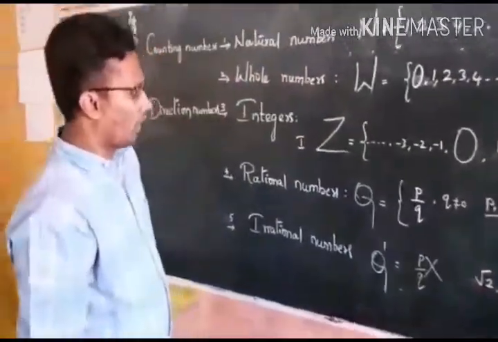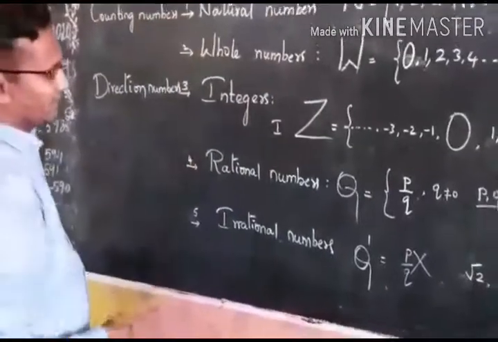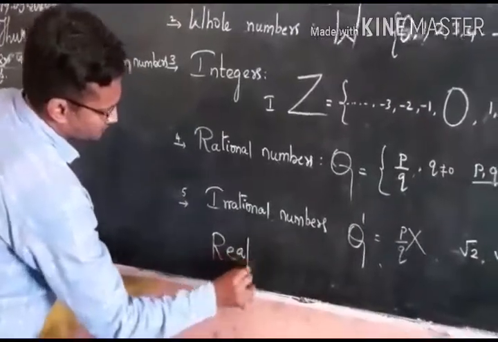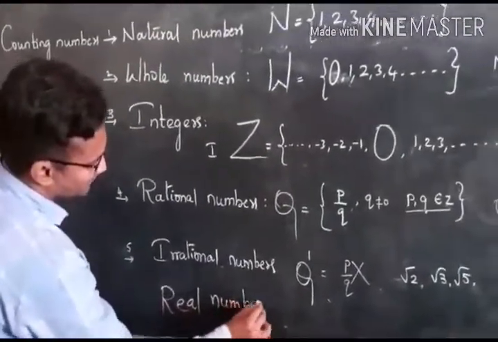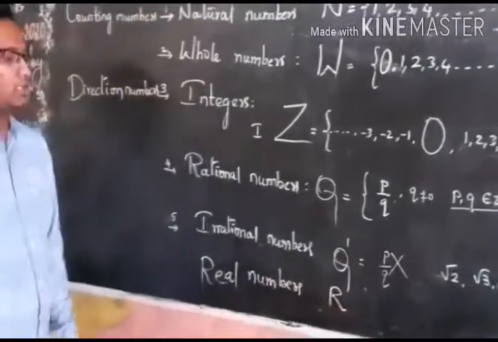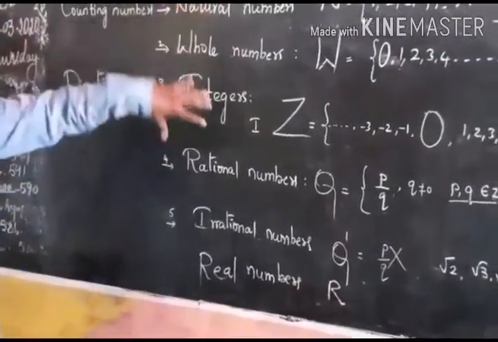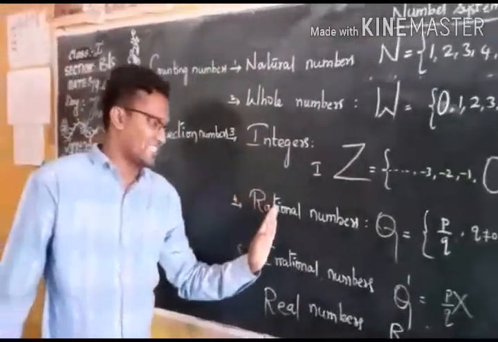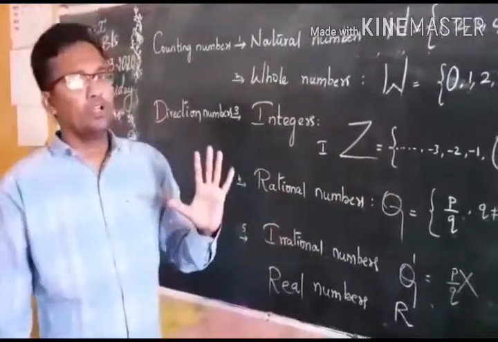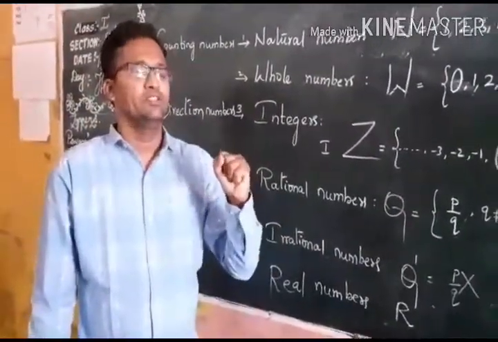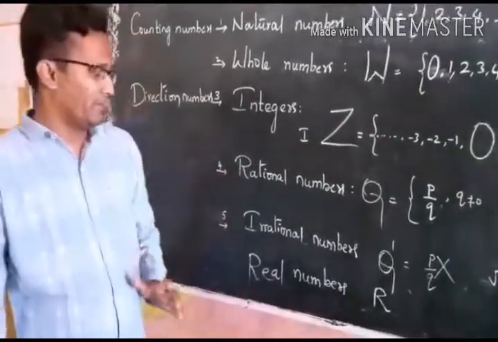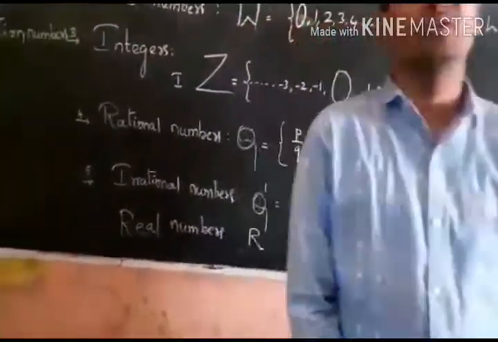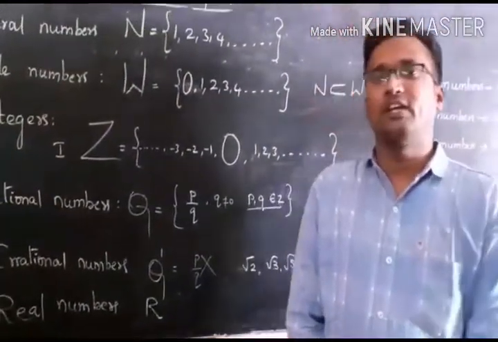And next, the last one belonging to this family is nothing but real numbers. Real numbers are denoted by R. What are real numbers? All these numbers put together, that is natural numbers, whole numbers, integers, rational numbers and irrational numbers. All these 5 types of numbers put together are called real numbers. Real numbers are denoted by R. And in the next class we are going to see the properties of the numbers.